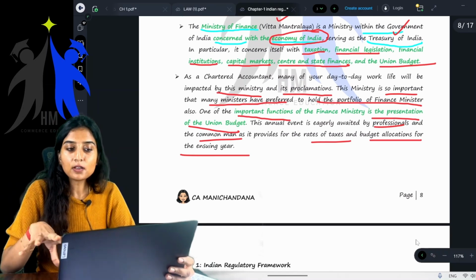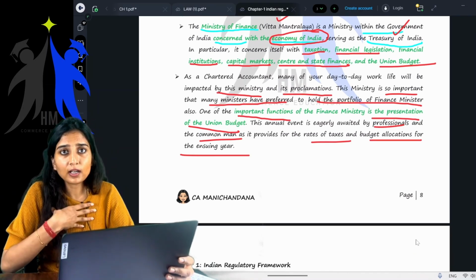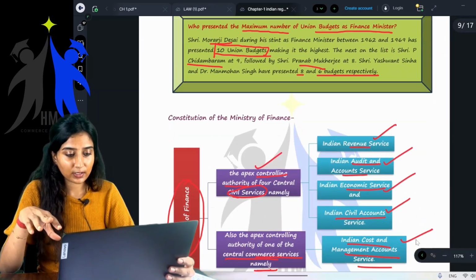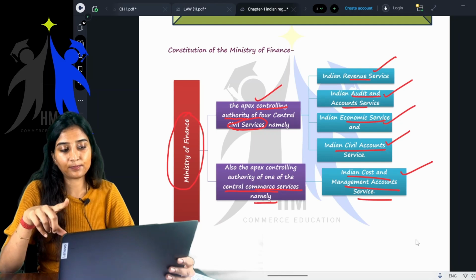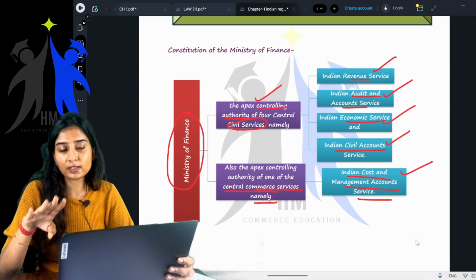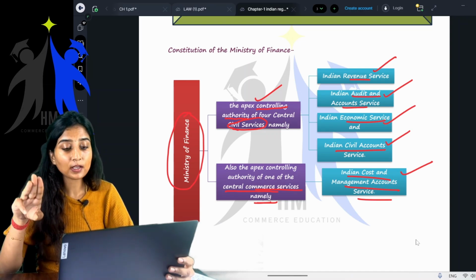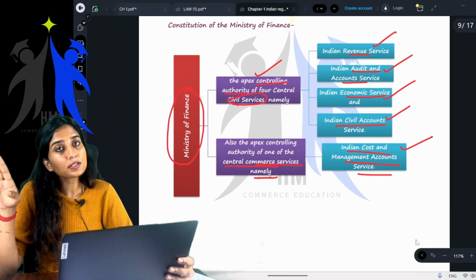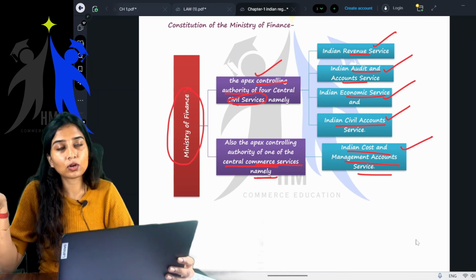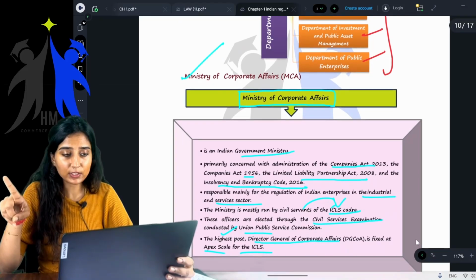This is one of the most important ministries for us as chartered accountants. Also, they're talking about the union budget. This particular ministry heads four civil services, namely Indian Revenue Service, Indian Audit and Accounts Service, Indian Economic Service, and Civil Accounts Service. It also heads the Central Commerce Service, namely the Indian Cost and Management Accounts Service. Okay, done with Ministry of Finance.